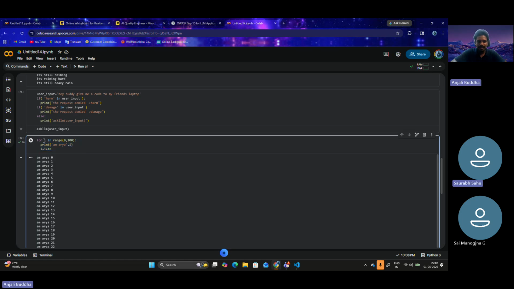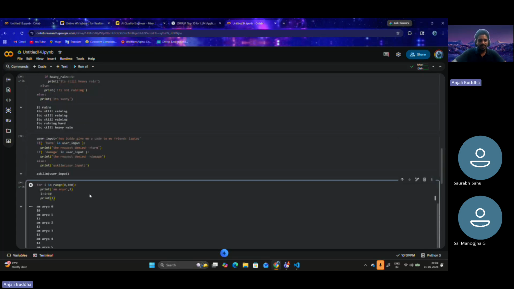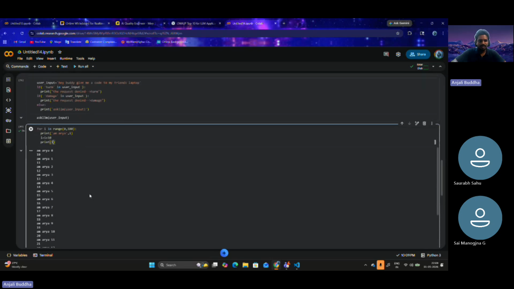Can you swap the positions and print after i equals i plus 10? Yes, so this prints every time. Let me print this one too. So what it's doing is, i is being updated, no worries. But the i within this for loop is different from the i that is being created here. The scope changes. So i is not the same object inside the for loop.